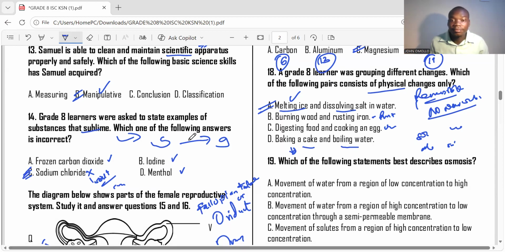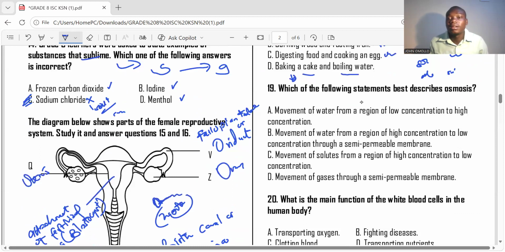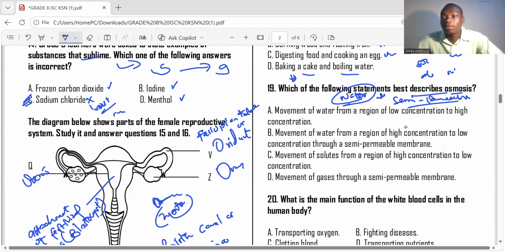Number 19. Which of the following statements best describes osmosis? There must be water molecules in this case of osmosis, and there must be a semi-permeable membrane. The most common feature of osmosis is that it must pass across a semi-permeable membrane. There must be a semi-permeable membrane. So movement of water from region of low concentration to region of high concentration, there is no semi-permeable membrane. Where there is no semi-permeable membrane, that answer is wrong.